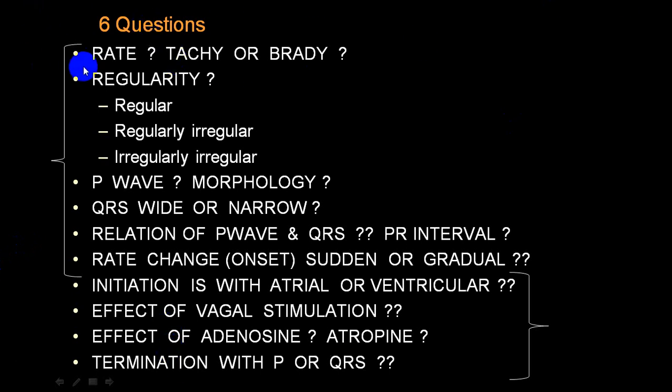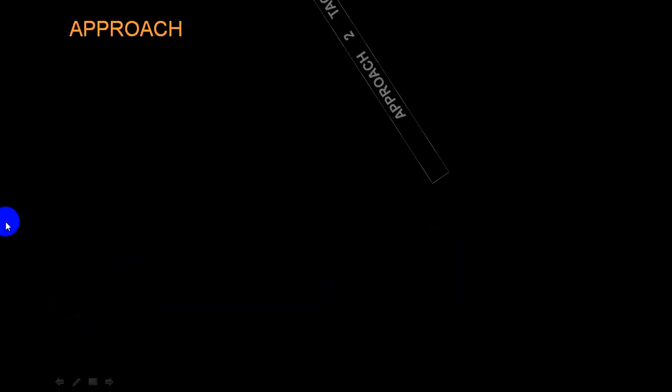I've shown you these 5 classical questions before. Now we are going to discuss in detail these 5 questions. Sorry, we call them 6 questions. First, rate, regularity, P wave morphology, QRS complex wide or narrow, relation of the P wave to the QRS complex and PR interval, and rate changes, onset, and how it ends. And then we add this criteria. So we'll be going through these one by one.